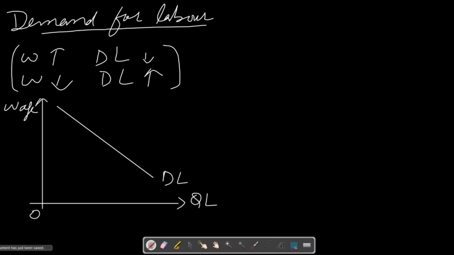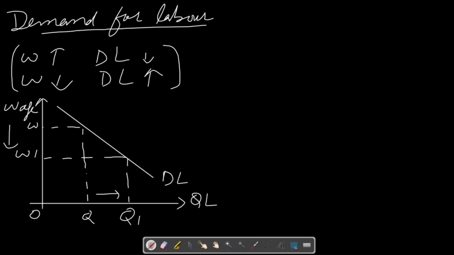This negatively sloped demand for labor curve shows the negative relationship between wage rate and quantity demanded for labor. If the wage rate is high, let's say the wage rate is W, then quantity demanded for labor will be Q. And if the wage rate falls to W1, quantity demanded for labor will rise to Q1. So there is a negative relationship between wage rate and quantity demanded for labor. If there is a change in wage rate, it will show movement along the same curve from point A to point B. And wage is actually the price of labor.